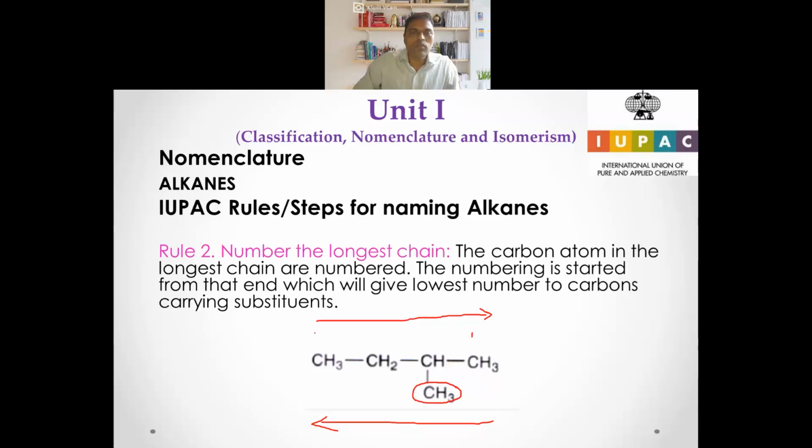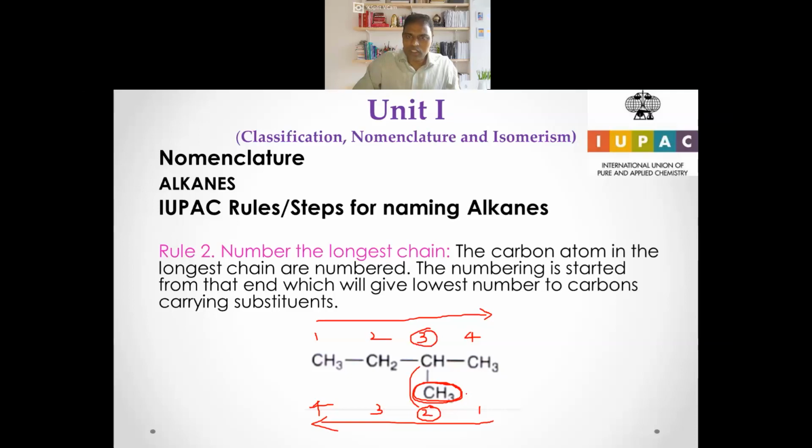Let me number from this side to this side, 1, 2, 3, 4. And let me number from this side also, 1, 2, I'm talking about this carbon, 2, 3, and 4. So which way am I going to number now? The attached group should have the lowest number. Here this attached group has got number 2, and in this case the attached group has got number 3.